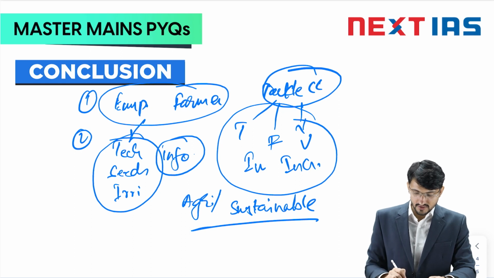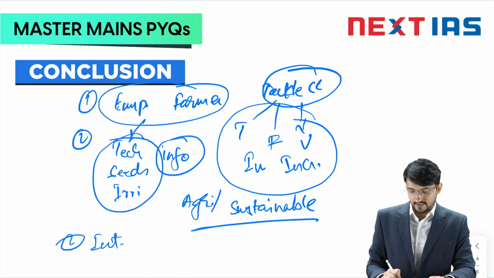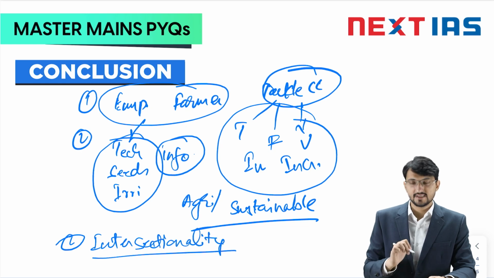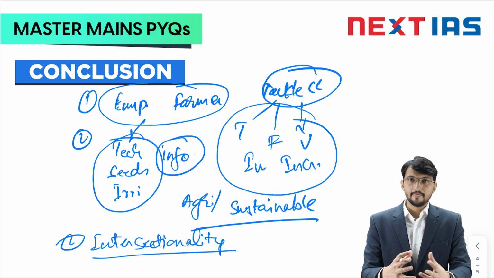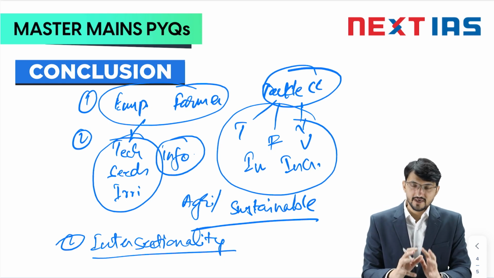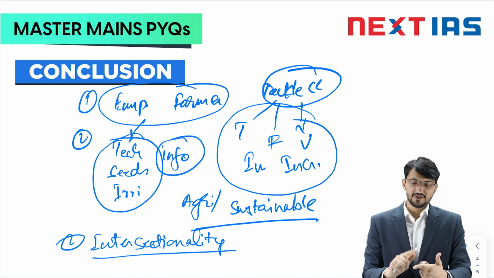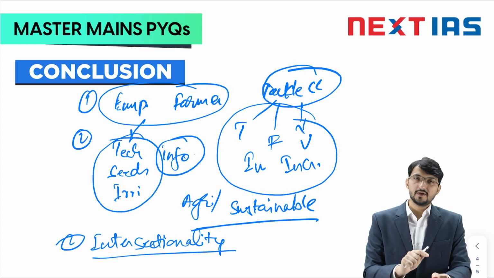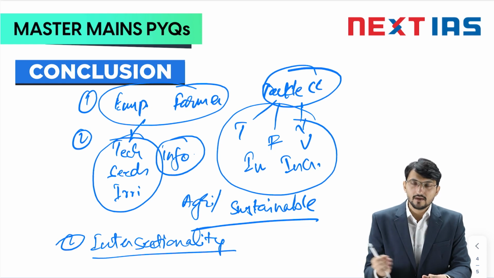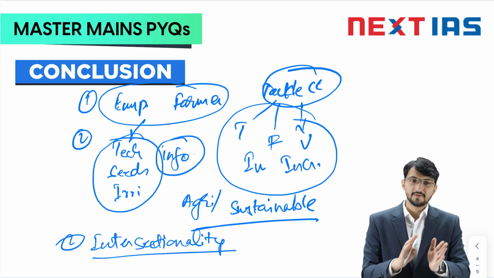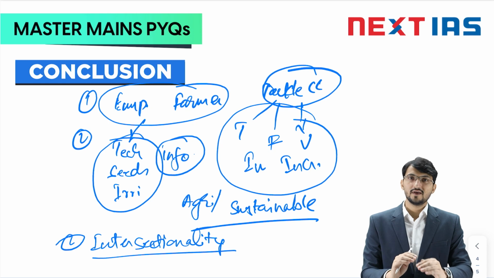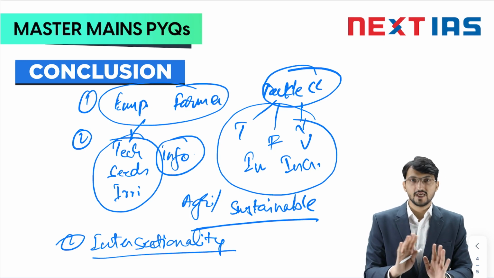The second idea for conclusion can be intersectionality. What is intersectionality? You bring in the global intersectionality. You say that the global north needs to come out with shared technology, shared information, shared innovation and global cooperation on funding, so as to empower the tropical nations which are not well prepared to tackle climate change, specifically for food security, to address the upcoming challenges.